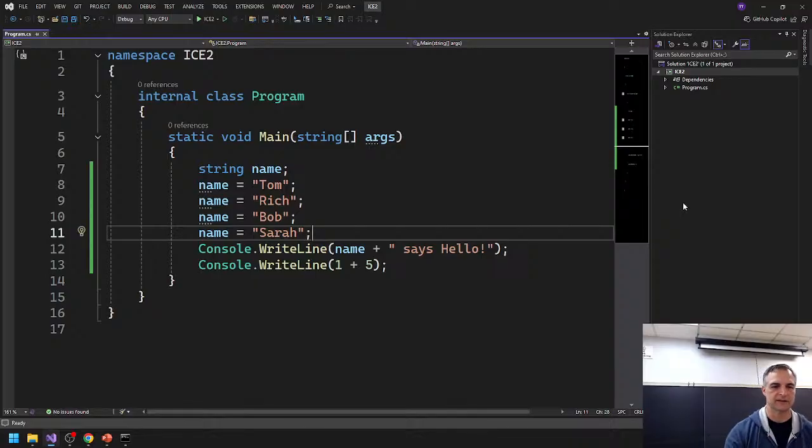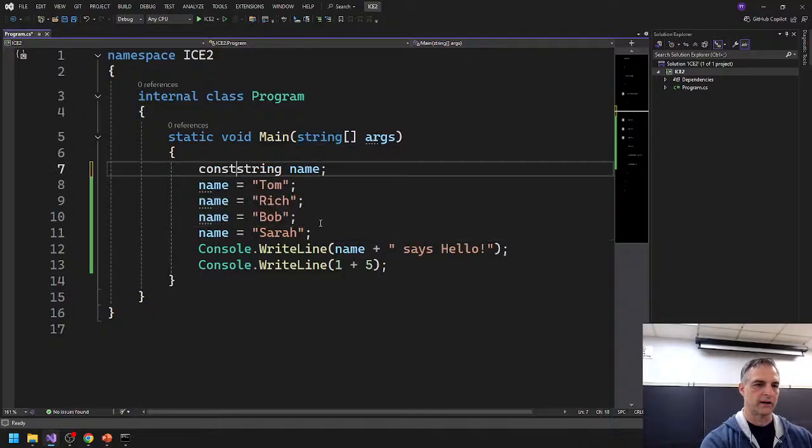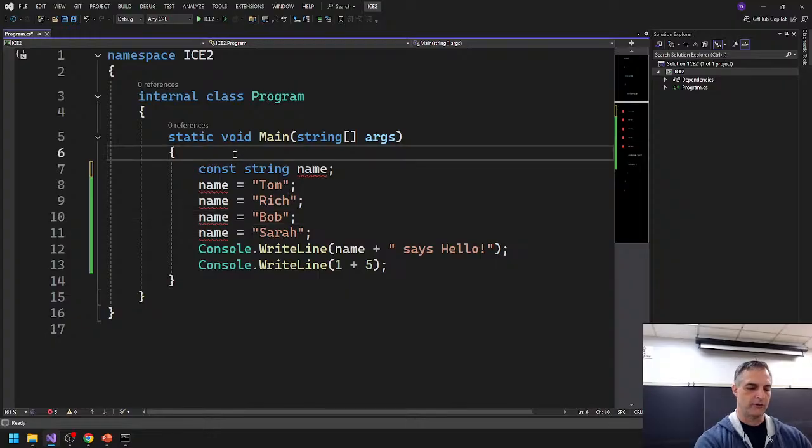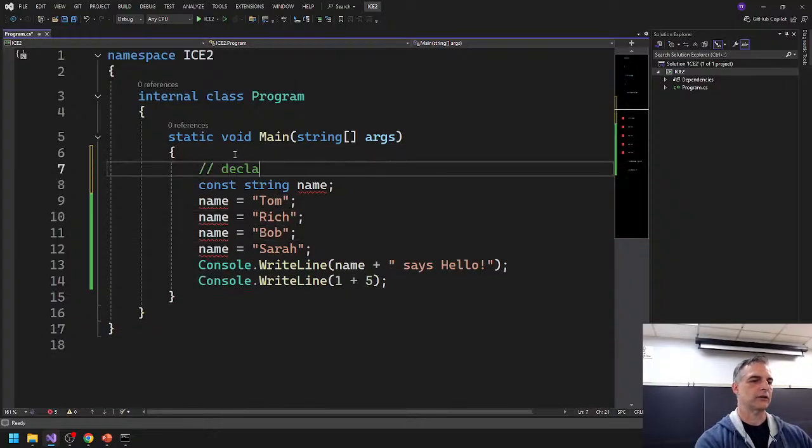And that's what you might see somewhere, like up here, where it's const. So if I did a const string, you're going to see that everything turns red. The first thing that turns red is the declaration. This part right here is the declaration of the variable. When we declare the variable, we set aside space in the computer's memory for how big that variable is, in this case a string, right?